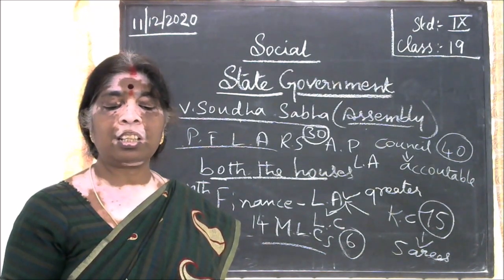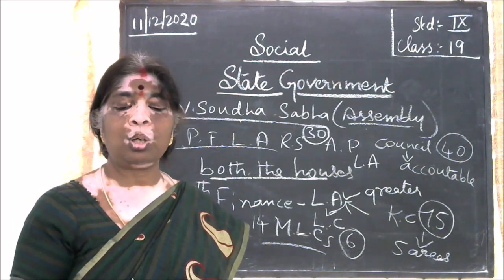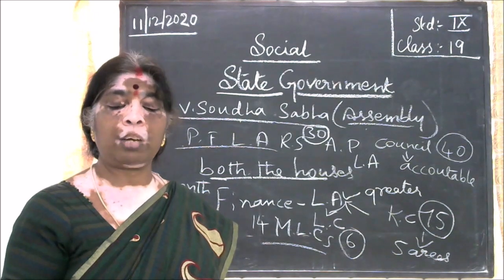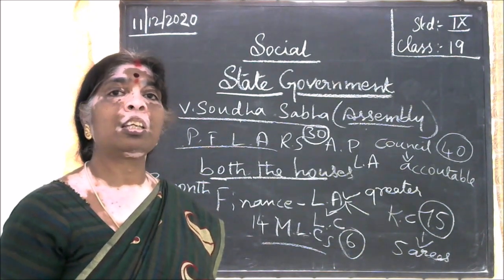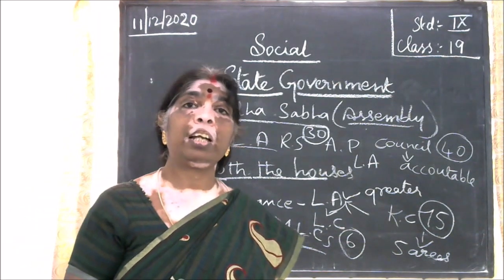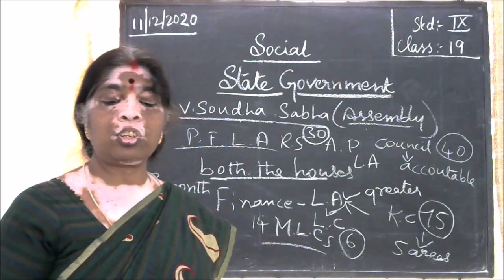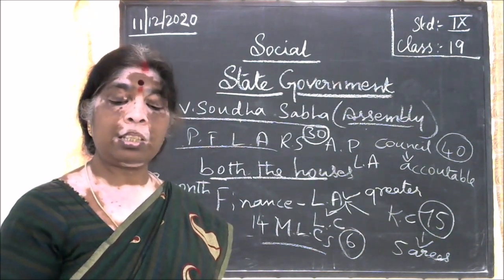And as this is the House of Elders, the debates are carried on in a very serious manner.